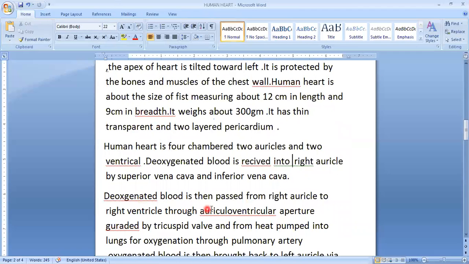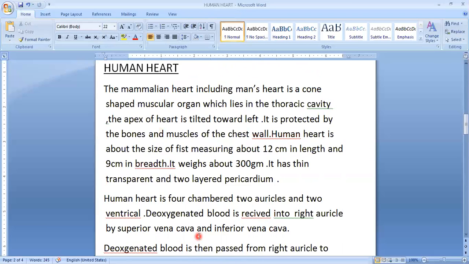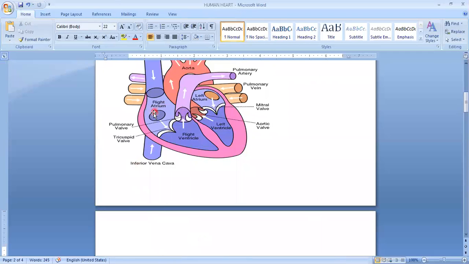This deoxygenated blood is then passed from the right auricle to the right ventricle through the auriculoventricular aperture guarded by the tricuspid valve. So the deoxygenated blood present in the right atrium will move towards the right ventricle, and there is a valve known as the tricuspid valve.